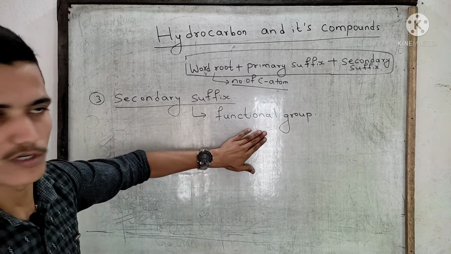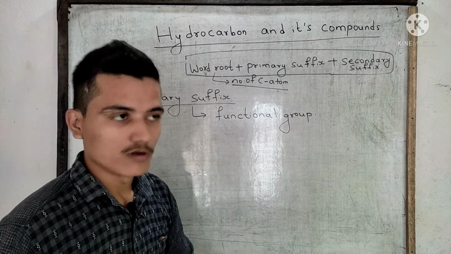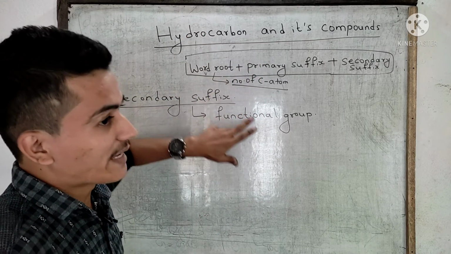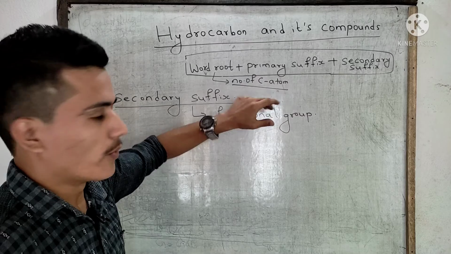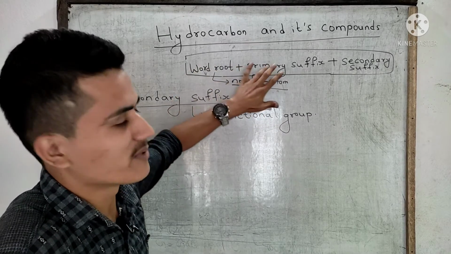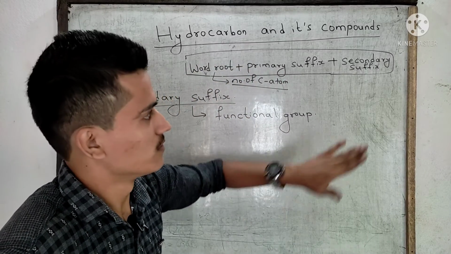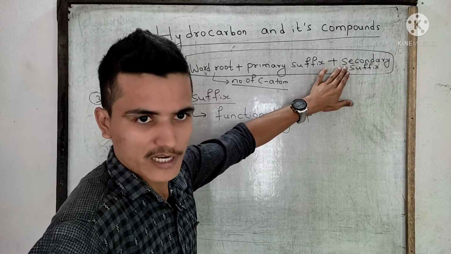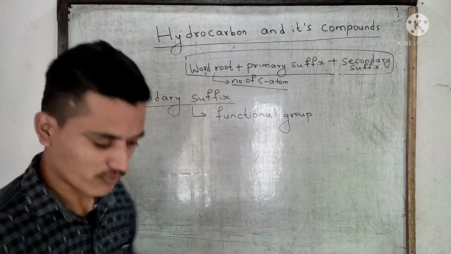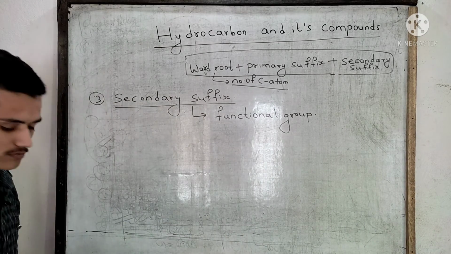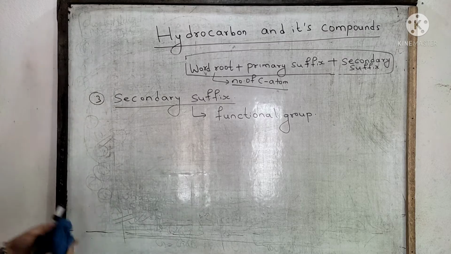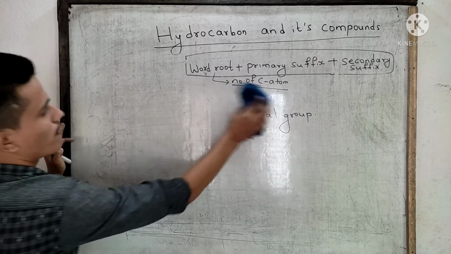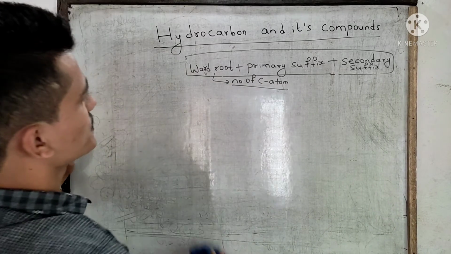In this video there is no work of this functional group. For this video or for your level, you can simply write the IUPAC name of any compound by using the word root and primary suffix. Okay. In later videos, I will talk about the secondary suffix, meaning the functional group. Stay tuned. Now this is enough for you.